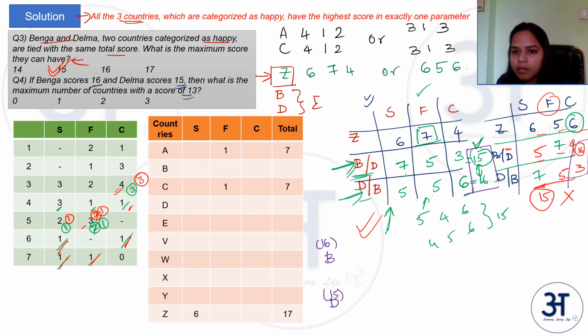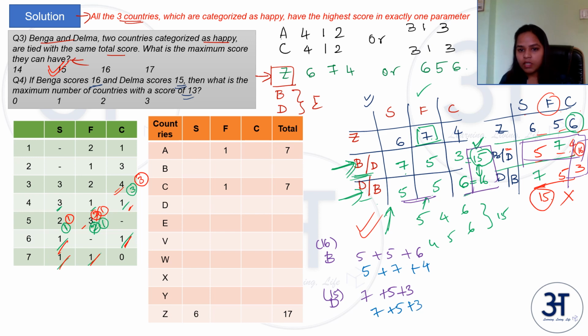So in one case B is scoring 5 and 5 plus 5 plus 6. In that case D will be scoring 7 plus 5 plus 3. In the other case where B is 16 is this 5, 7 and 4. So B will be scoring a 5 plus 7 plus 4. And in that case D will be scoring again a 7 plus 5 plus 3. So irrespective of whatever is the case, D is scoring 7, 5 and 3. And B is scoring 5 in S definitely. So here it is either 5 or 7 and either 6 or 4.